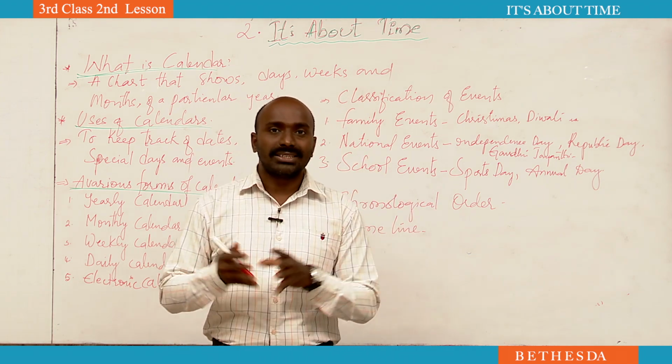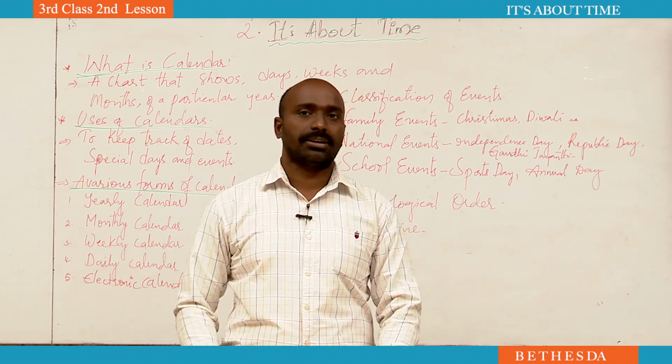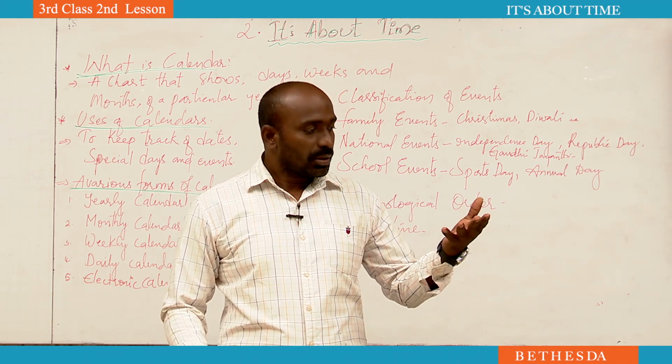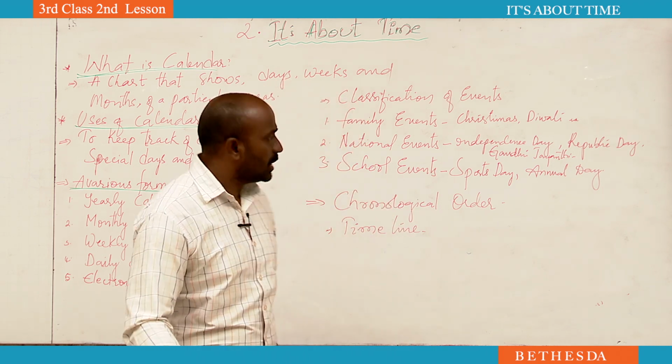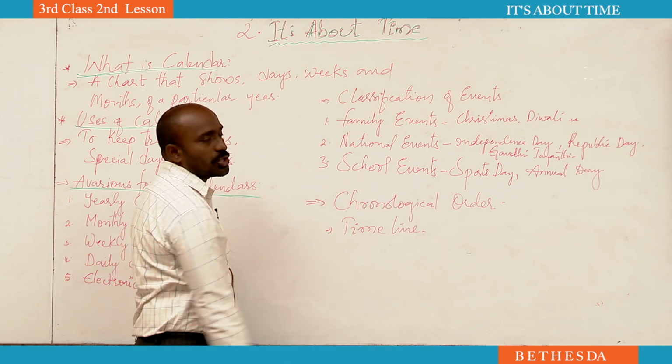For all this we say some events are there. So calendars can also be made on the basis of events. Let us study the classification of events.